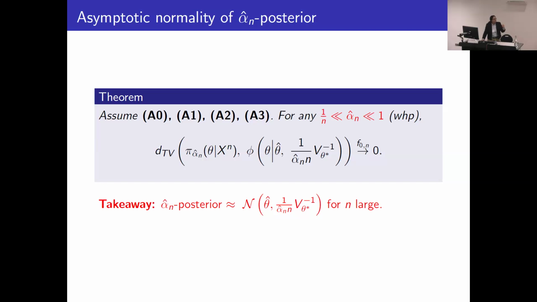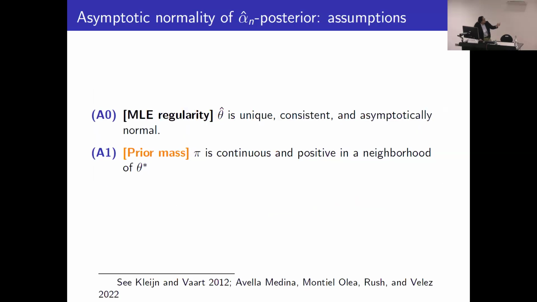So this matches previous results about alpha posteriors where the alpha is constant and doesn't depend on the data. Essentially, we're corroborating the previous results that say the effect of tempering by alpha on the resulting posterior is that it changes the effective sample size from n samples to alpha times n samples.